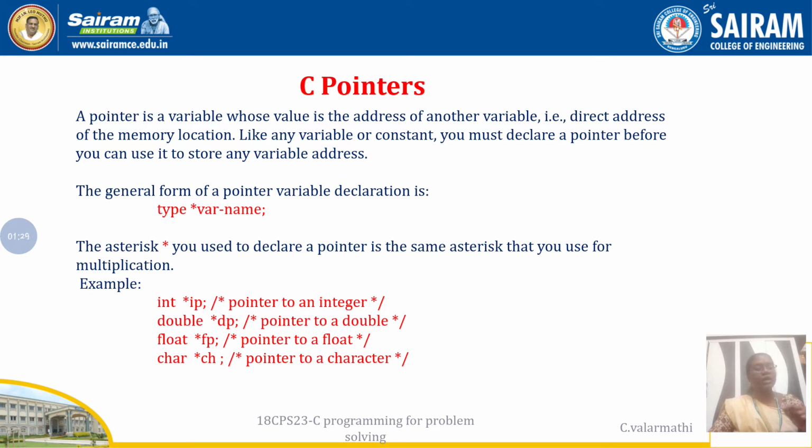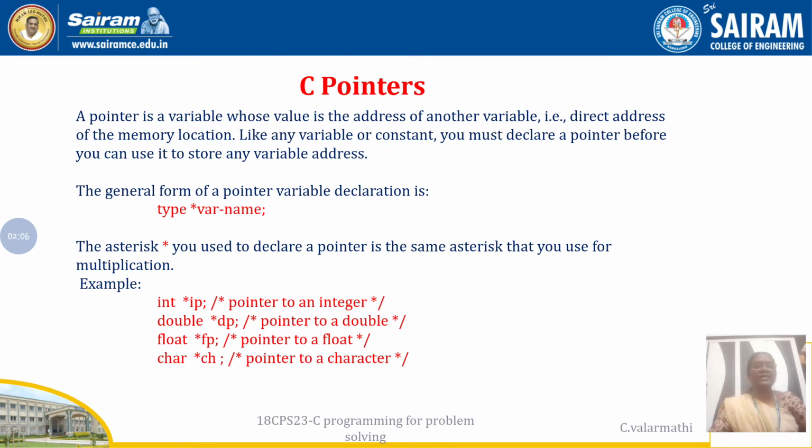So in order to access that variable, the compiler has to refer to that memory address. For that only this pointer variable is especially used. It will have direct access to the memory location. So if you have used the C pointer concept in your program, you have direct access to your memory location, because the pointer variable only holds the address of that variable. So it is not like a normal C variable.